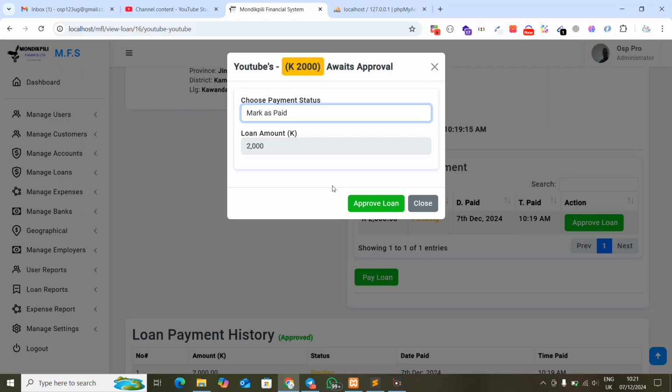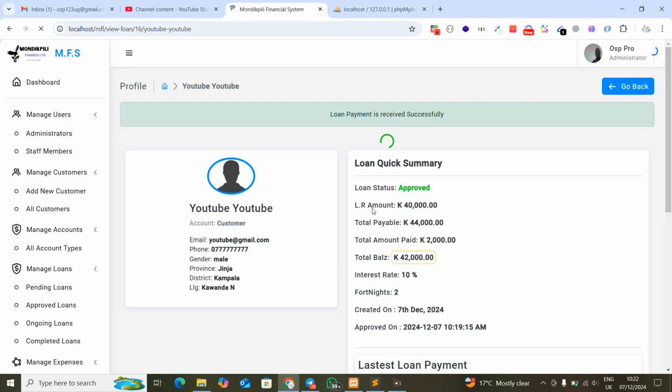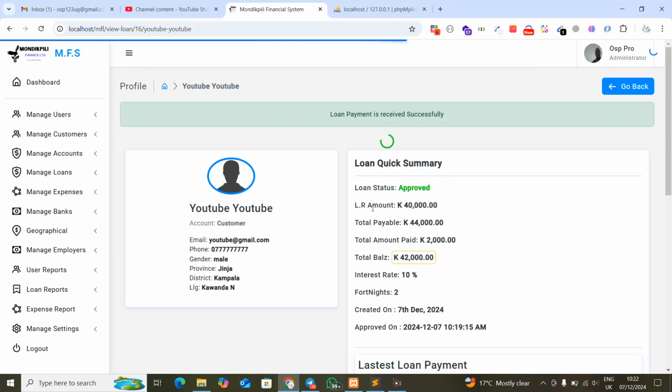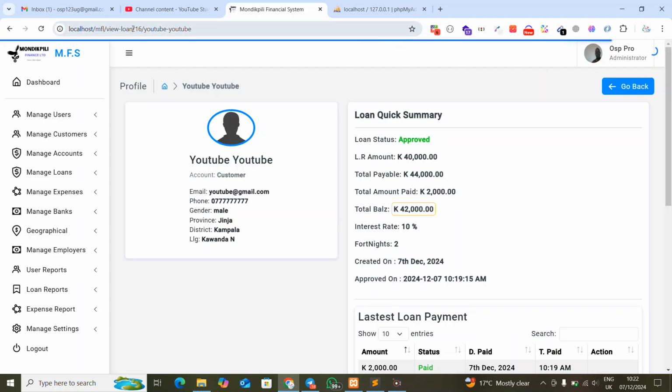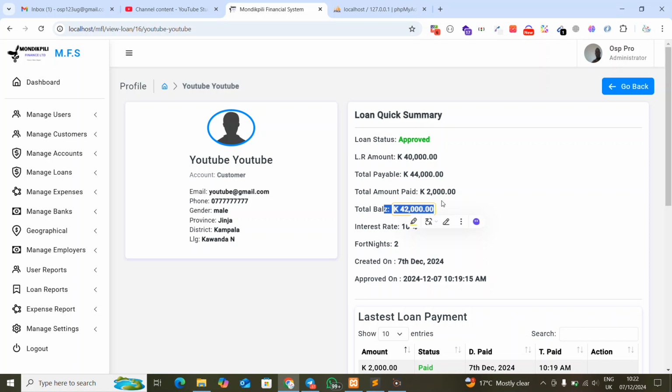But on the other hand, it's a good process to have the system complete, in that at the end of the day, a customer definitely gets a message on their side once they make payment. So when I click here now to approve, you're going to realize that the amount of money he was to be paying is going to reduce, and it's also going to generate on the payment history. This is what I'm trying to mean. Okay, so if you cross-check now, this is the guy here, as you can see. This amount of money is requested, this amount of money is to pay, as you can see. He has not paid this, and now the total balance is this.